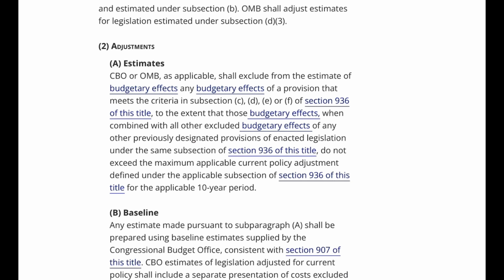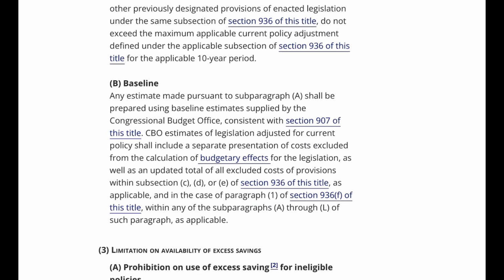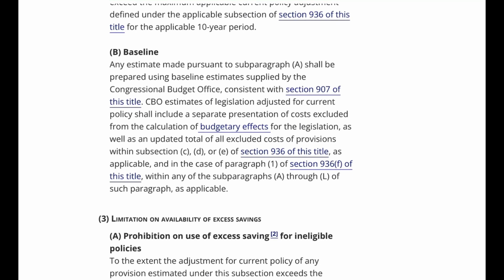B. Baseline. Any estimate made pursuant to subparagraph A shall be prepared using baseline estimates supplied by the Congressional Budget Office, consistent with Section 907 of this title. CBO estimates of legislation adjusted for current policy shall include a separate presentation of costs excluded from the calculation of budgetary effects for the legislation, as well as an updated total of all excluded costs of provisions within subsection C, D, or E of Section 936 of this title, as applicable, and in the case of paragraph 1 of Section 936F of this title, within any of the subparagraphs A through L of such paragraph, as applicable.